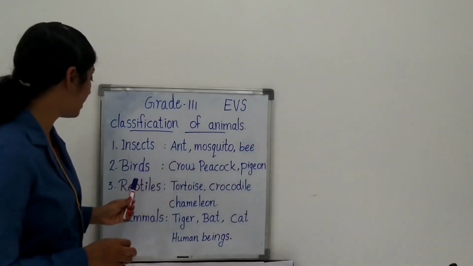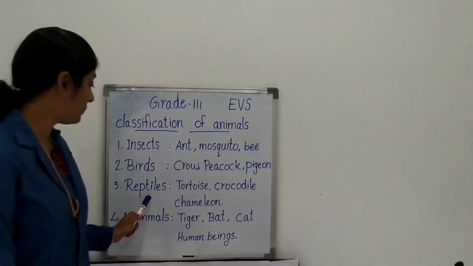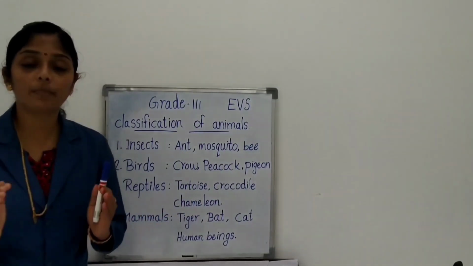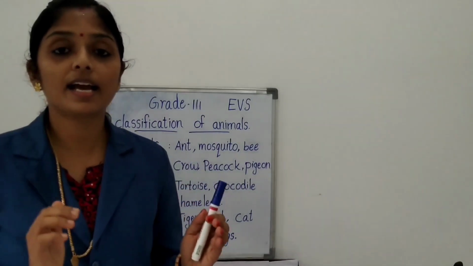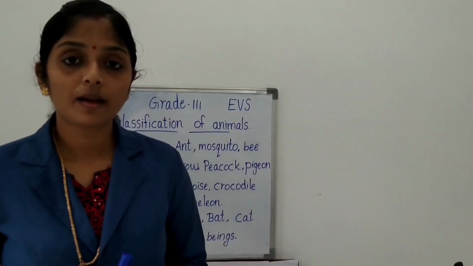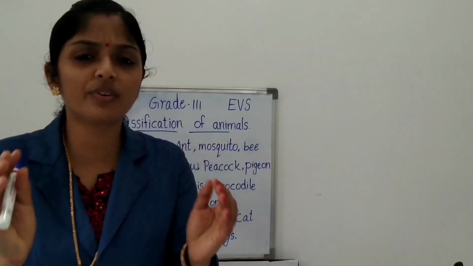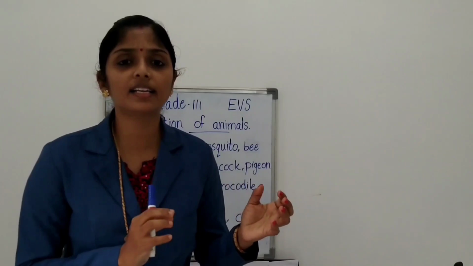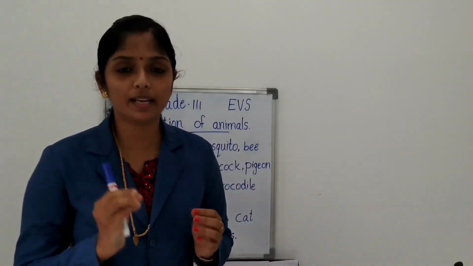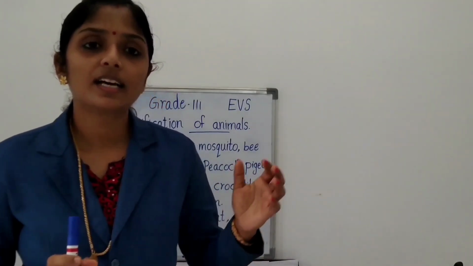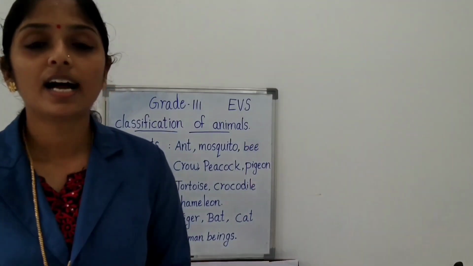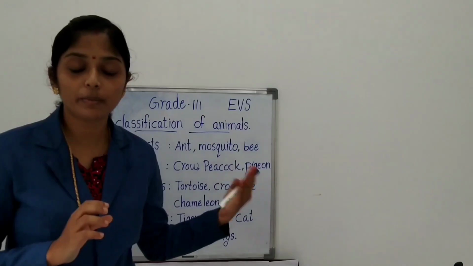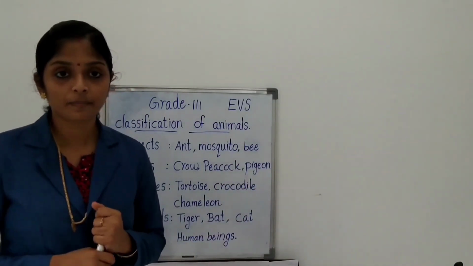So next one is reptiles. Reptiles have a special skin made up of scales and bony plates. They have a special type of rough skin, made up of some scales and some bony plates. That is the specialty of reptiles, and they lay their eggs to make their young babies.